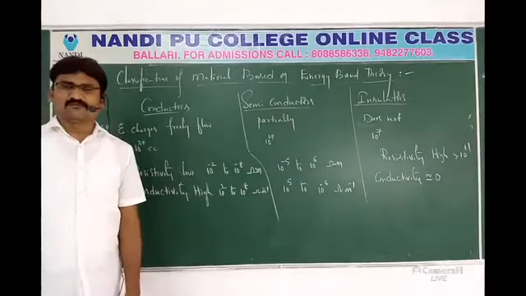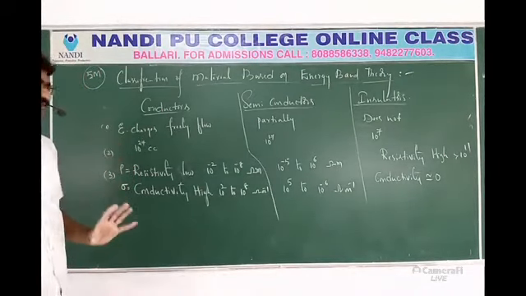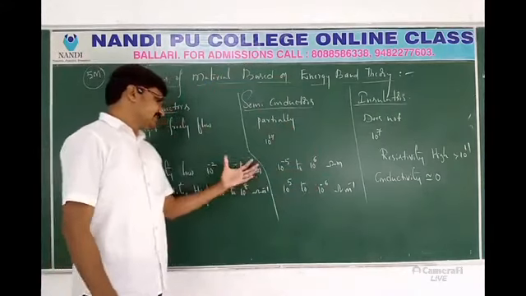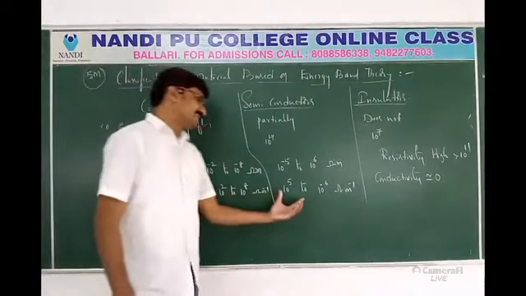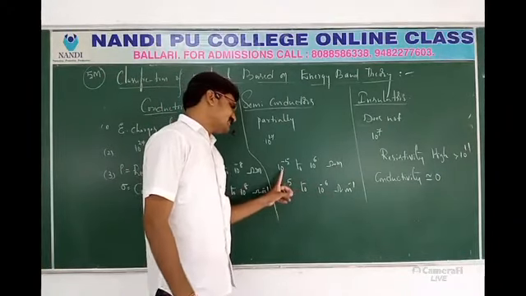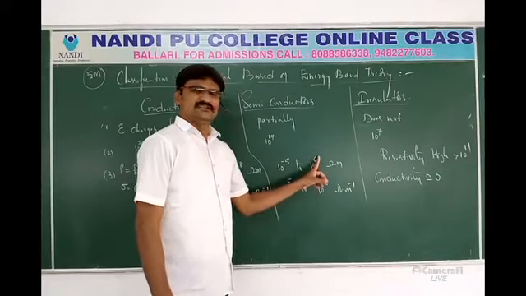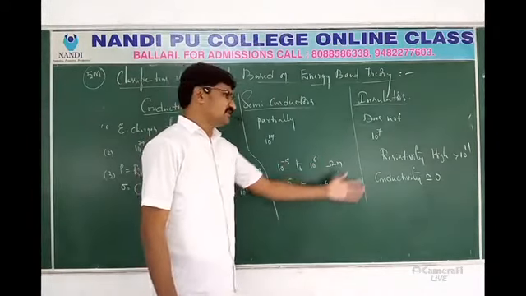So this is the idea about conductivity and resistivity. Simply we know that semiconductors are moderate. Conductivity is about 10 power 5 to 10 power minus 6, but resistivity is 10 power minus 5 to 10 power 6. So it is moderate. Partially electric current will flow. In insulators, no current.